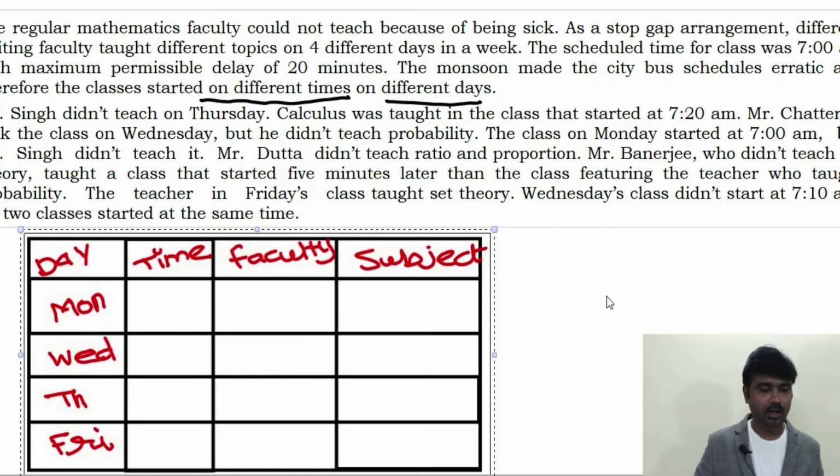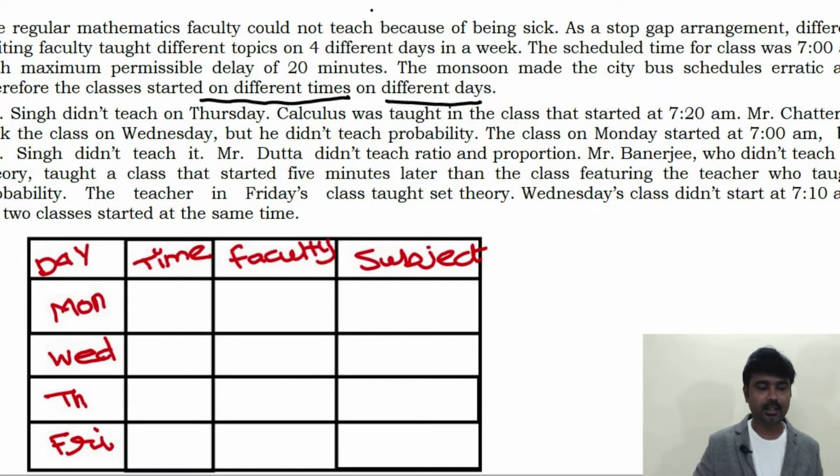Now draw the table like this. It is given the day, time, faculty and subject. The days are Monday, Wednesday, Thursday and Friday. The class on Monday started at 7 a.m., so we can fill in 7 a.m. Mr. Chatterjee took the class on Wednesday, so the name of the faculty is Chatterjee.